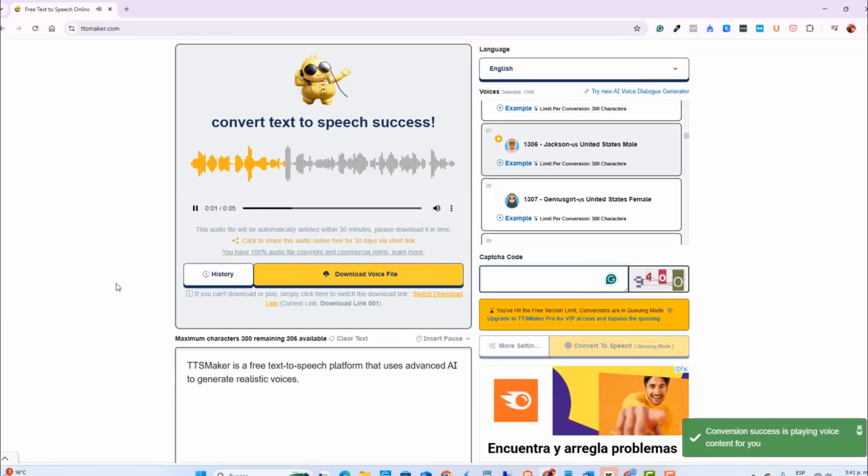TTSMaker is a free text-to-speech platform that uses advanced AI to generate realistic voices.